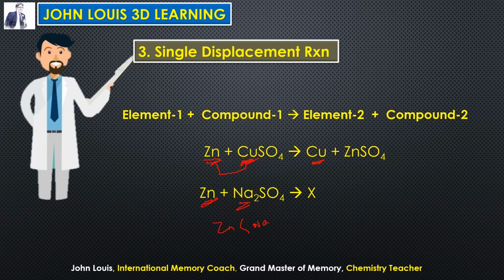So what is the list we know? Please stop calling me a zebra. Instead, iron, learn, that is lead, how, that is hydrogen, how, copper, mercury, silver, Ag, and then gold and platinum are. This is the list. So where is zinc? Zinc is here. Where is sodium? Sodium is here. Can zinc displace sodium? No, because zinc is placed below sodium in the metal reactivity series. Is it clear?